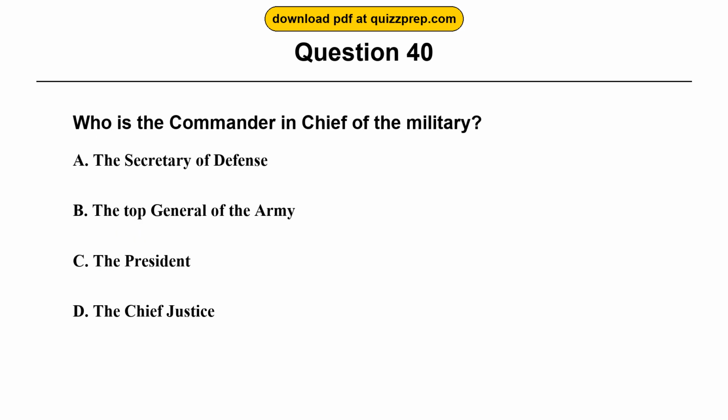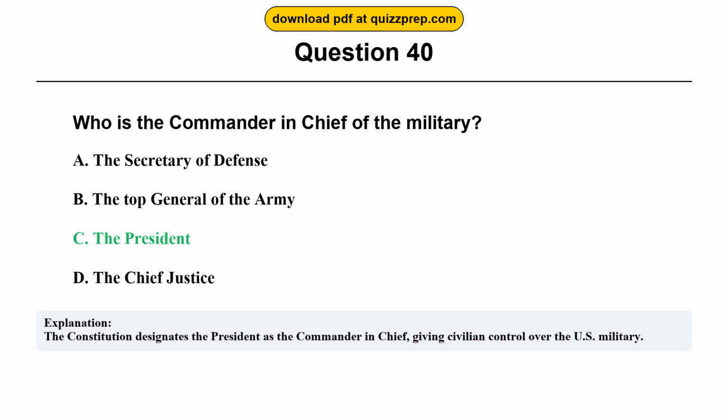Question 40. Who is the Commander-in-Chief of the military? Option A, the Secretary of Defense. Option B, the Top General of the Army. Option C, the President. Option D, the Chief Justice. The correct answer is option C, the President. The Constitution designates the President as the Commander-in-Chief, giving civilian control over the U.S. military.